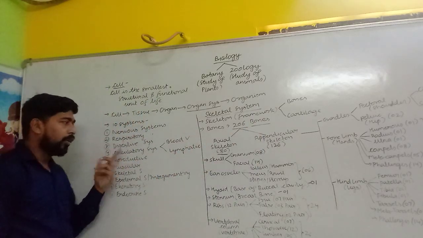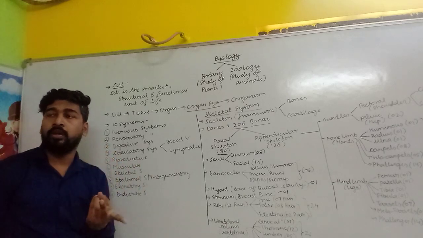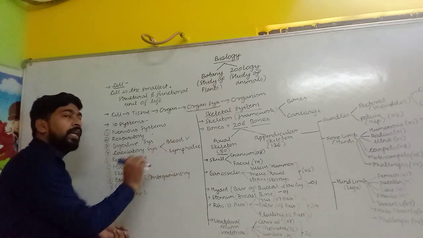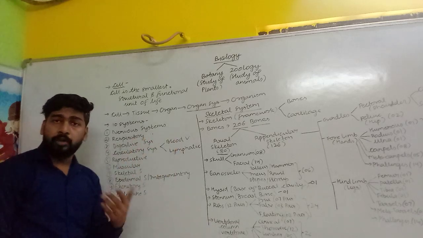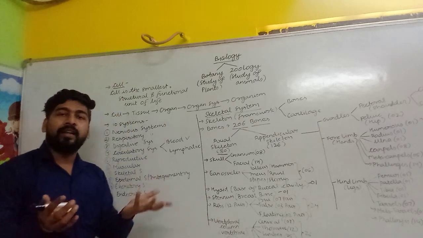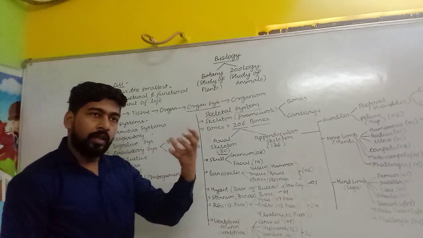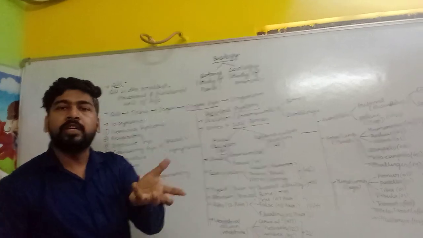After that, if we talk about circulatory system, then you all are aware that circulatory system consists of two systems, blood vascular and lymphatic system. Blood system, if we talk about blood system, then we are containing a red colored fluid in our body that is called as blood. This fluid is responsible for so many functions in our body.